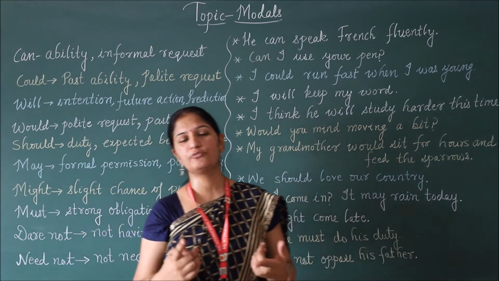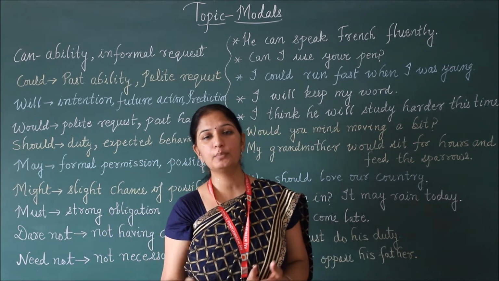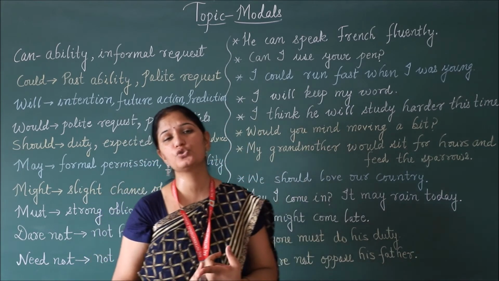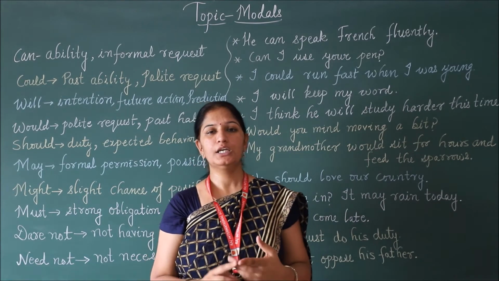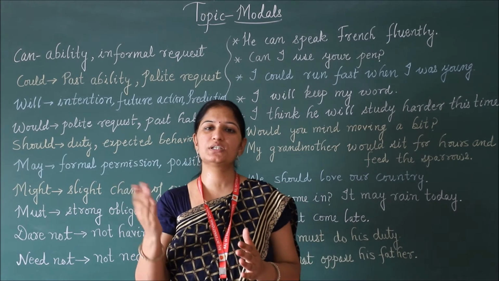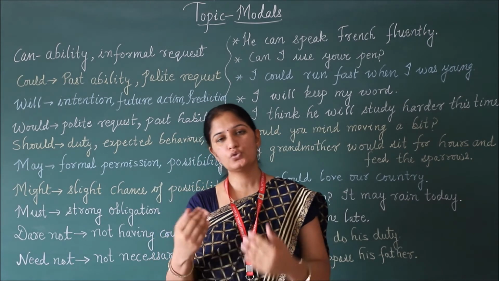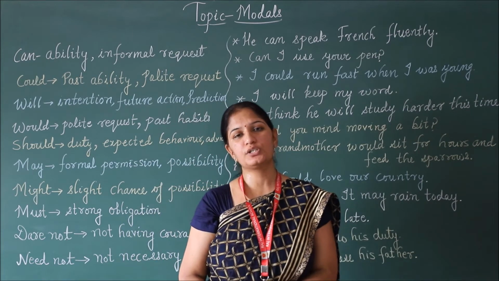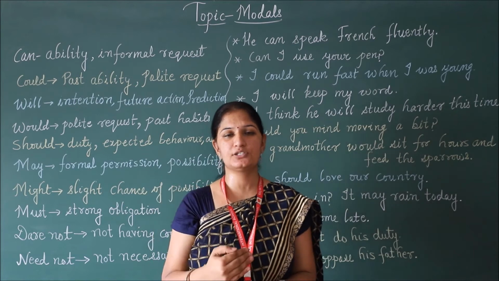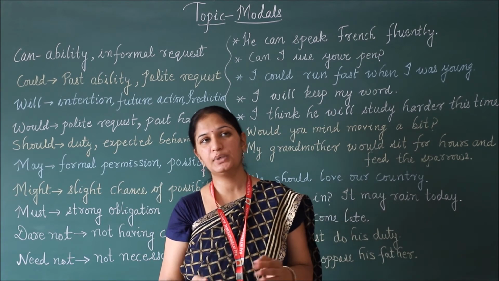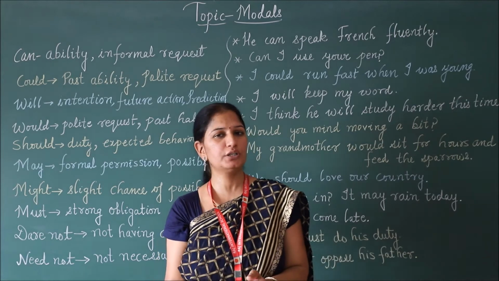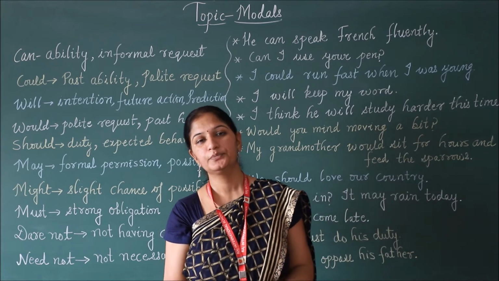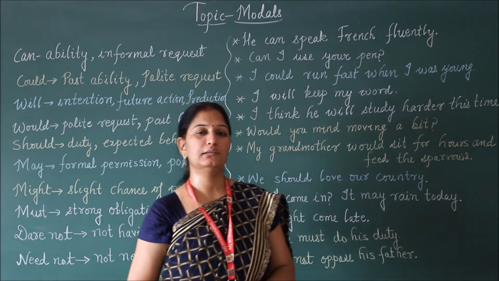Next is use of may. Again, it is used for formal permissions. So may I come in, may I go, like this. One more use of may is for possibility. It may rain today. Maybe you are seeing clouds in the sky, so you are positive about this. So you are saying that it may rain today. Now, might is also used for possibility, but it is used when there is a less chance of that possibility. For example, she might come late. Usually she is on time, but I'm just guessing that she might come late because she has not yet reached, so she might be late.